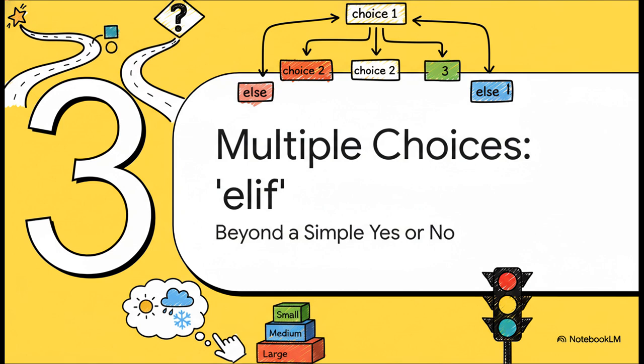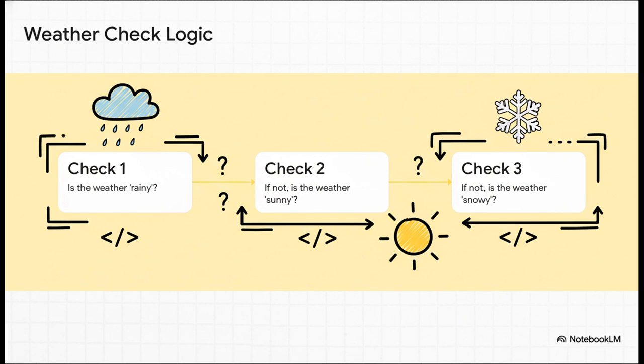Okay, so if and else are awesome for two options. It's a simple fork in the road, yes or no, true or false. But let's be real, life is usually way more complicated than that, isn't it? What if you have three or four or even more possibilities you need to check? Let's go back to our weather app. We can't just ask if it's rainy or not. We'd have to ask a series of questions. First, is it rainy? If the answer is no, okay, on to the next one. Is it sunny? If that's also a no, well, then we ask, is it snowy? This creates a whole chain of decisions, and for that, we need a special tool.